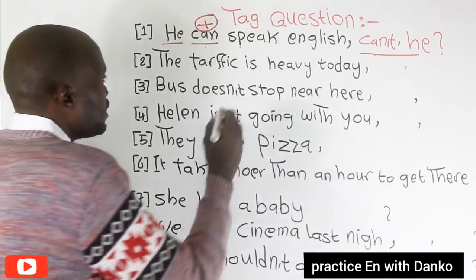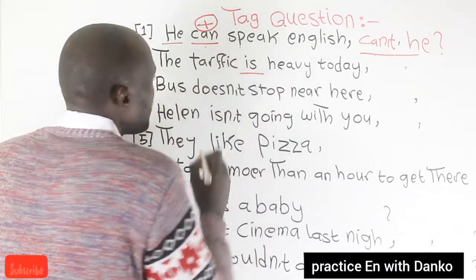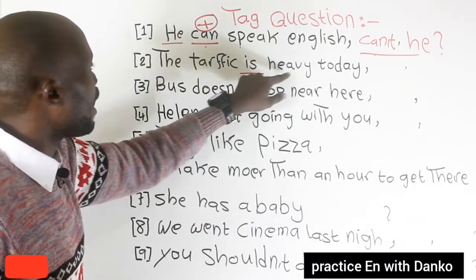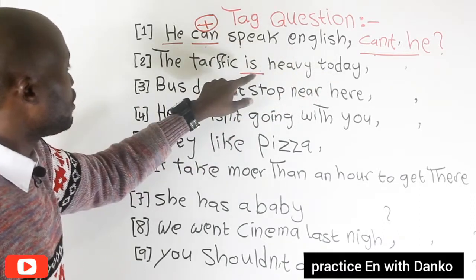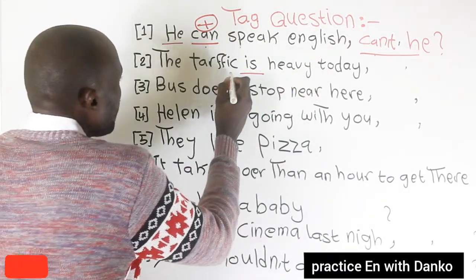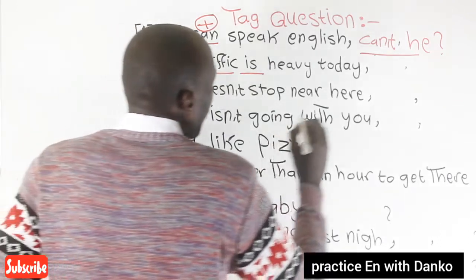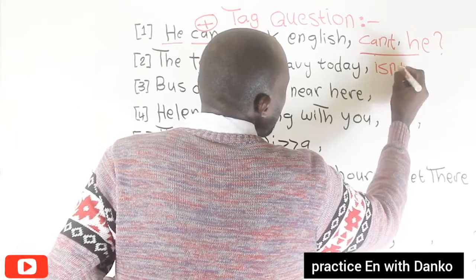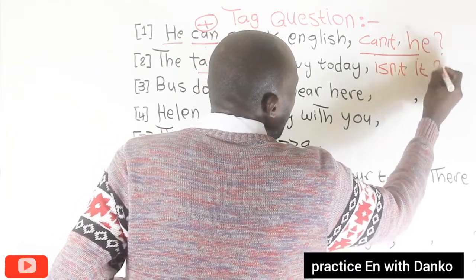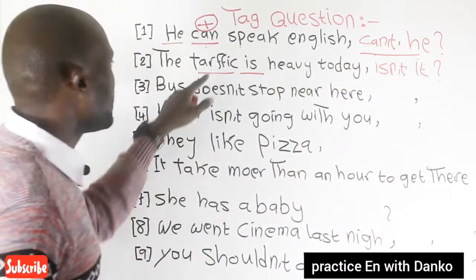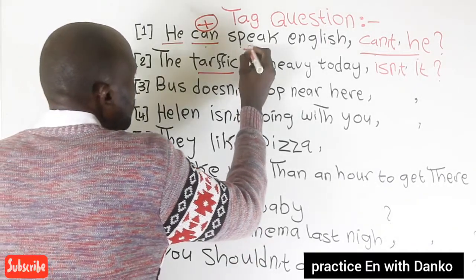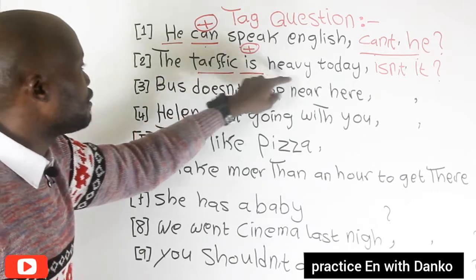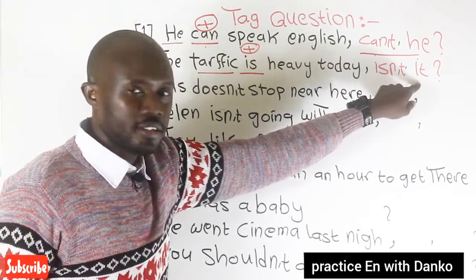This is verb to be. The traffic is heavy today is verb to be. The noun traffic becomes pronoun, and the tag is isn't it. Why? Because the sentence here is affirmative. The traffic is heavy today, isn't it?